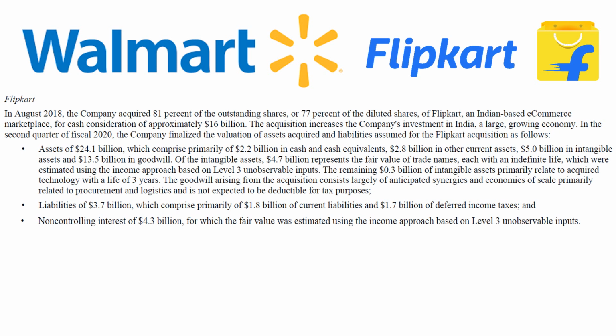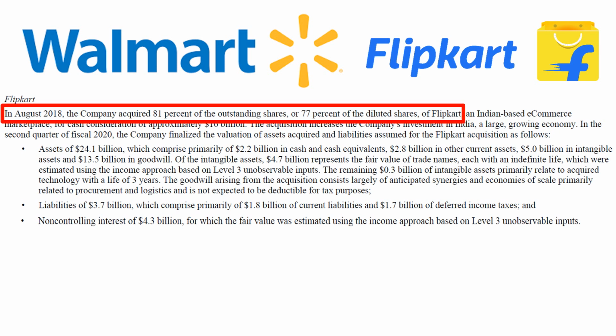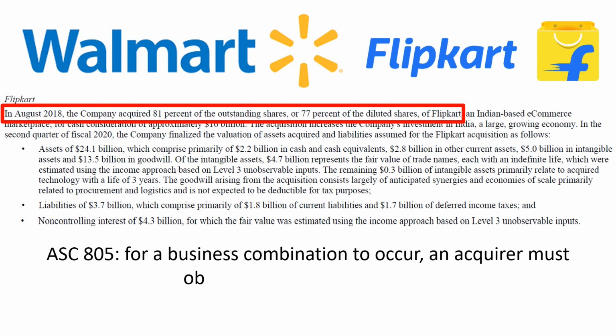The non-controlling interest is the share of ownership in the subsidiary entity Flipkart that Walmart didn't buy, but somehow has to account for. Walmart bought 81% of the outstanding shares, or 77% of the diluted shares. According to ASC 805, for a business combination to occur, an acquirer must obtain control over a business. This condition of obtaining control is satisfied, therefore Walmart began consolidating the financial statements of Flipkart in the third quarter of fiscal 2019. Through the line non-controlling interest, Walmart represents that it doesn't own the remaining approximately 20% of the equity in the subsidiary.